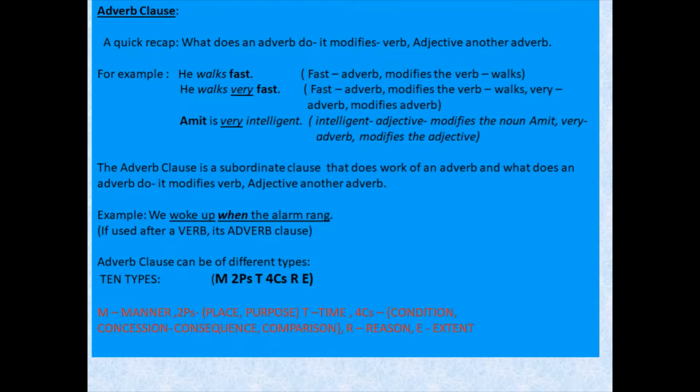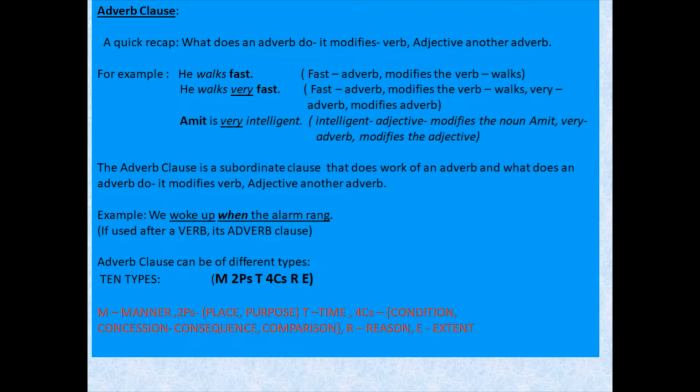Now, the third function of adverb is that it modifies the adjective. Amit is very intelligent. Amit is intelligent. Intelligent is the adjective. Now, very is the adverb that is modifying the adjective, or telling you more about the adjective.